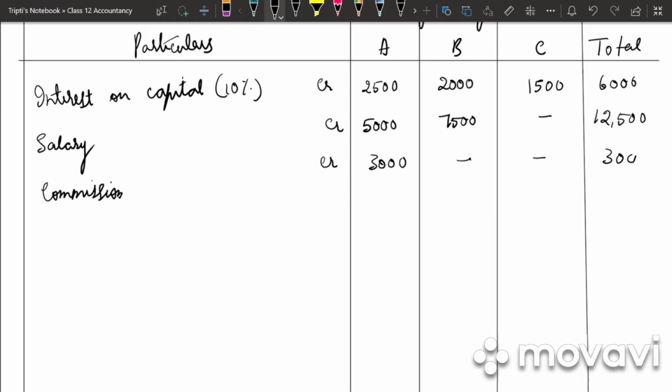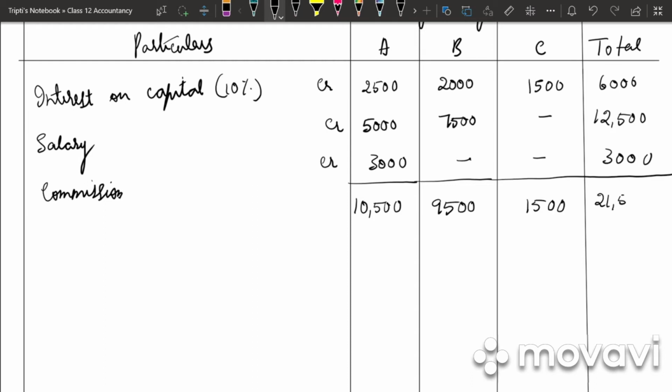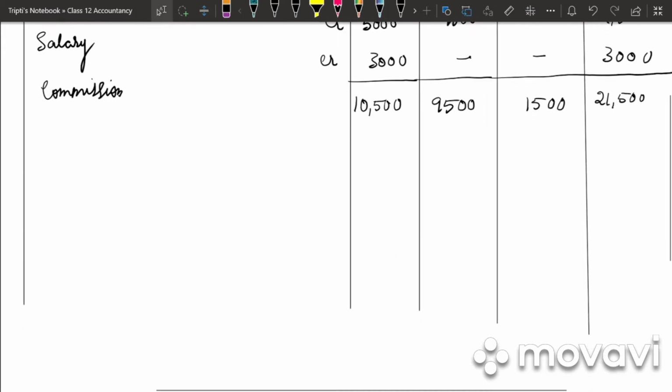So total again is 3,000. Now we add all the four. 2,500 plus 5,000 plus 3,000, we get 10,500, 9,500, 1,500, and the total is 21,500.